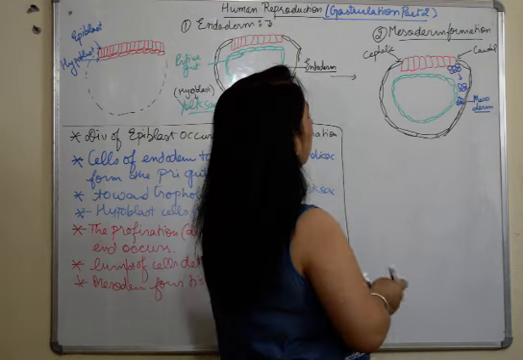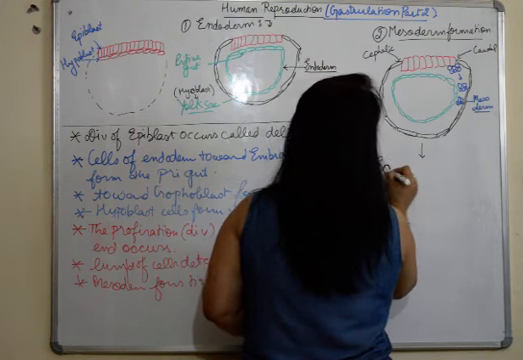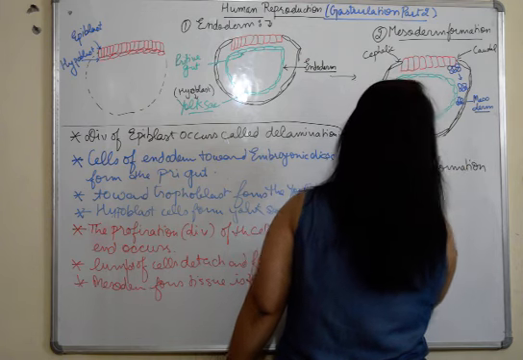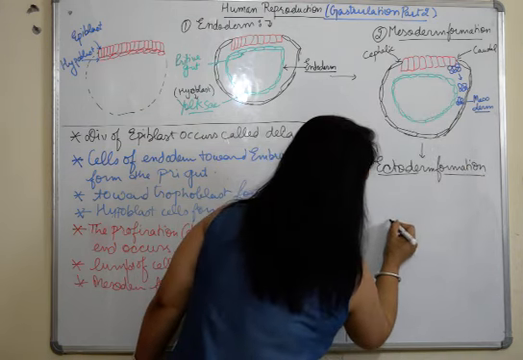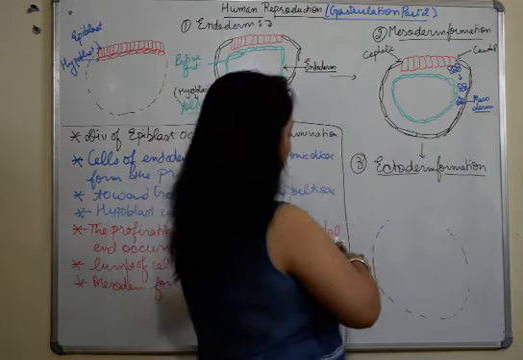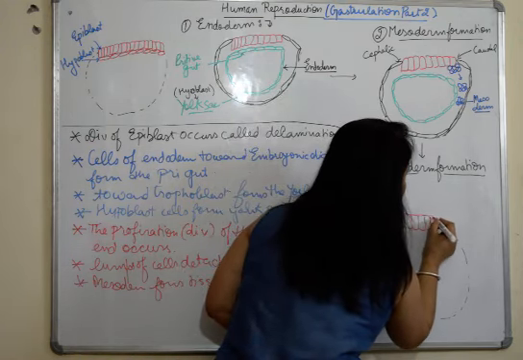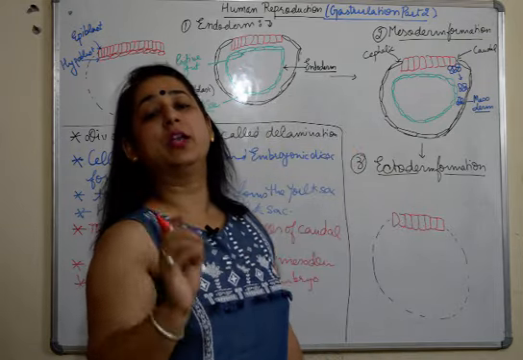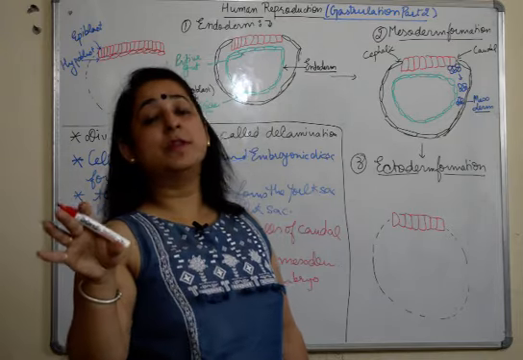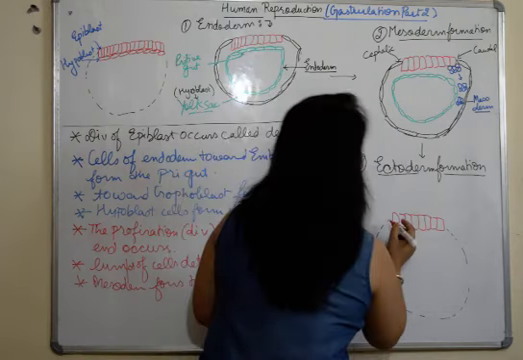Now talking about the third layer which is formed, that is the ectoderm formation. Now the ectoderm formation is going to occur. We'll make the structure again. Here we have the trophoblast and the embryonic disc is here. Now what will happen? The division of the leftover cells of the embryonic disc is going to take place. The cells of the embryonic disc will further divide, and the rest of the remaining cells will keep on dividing now.